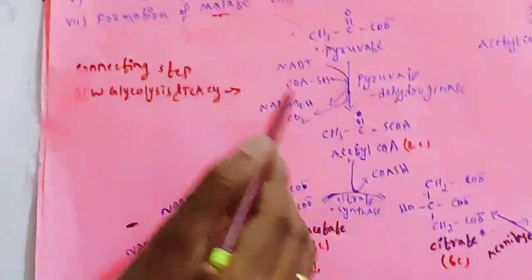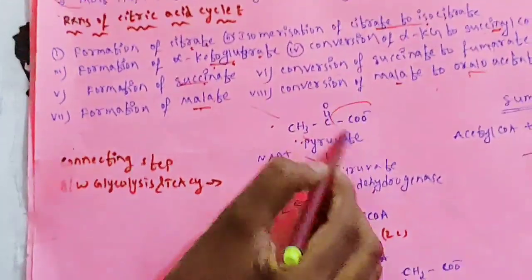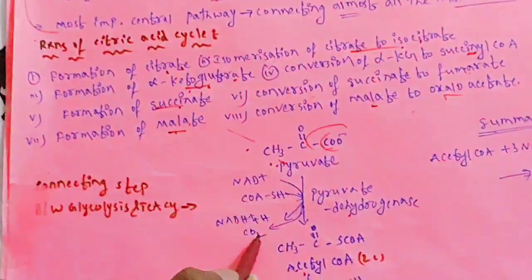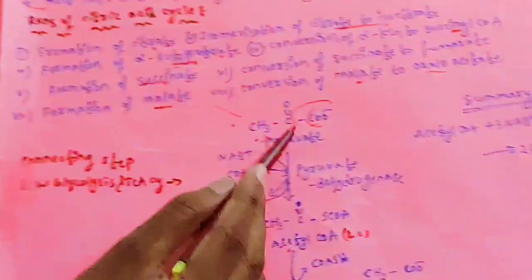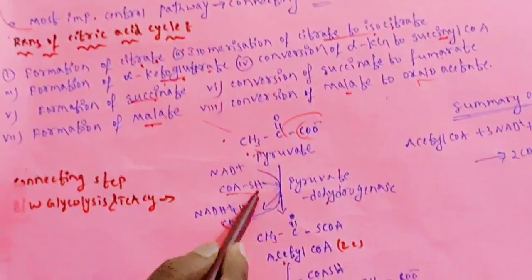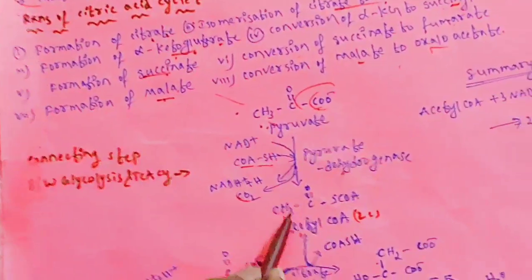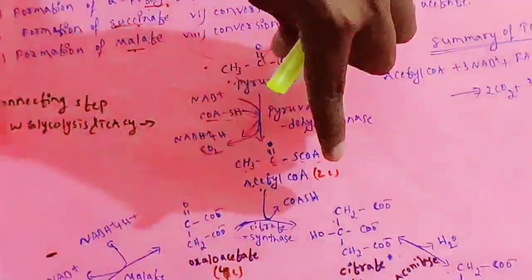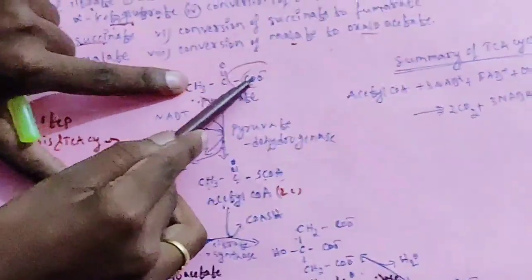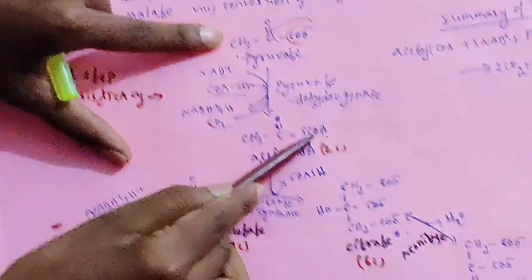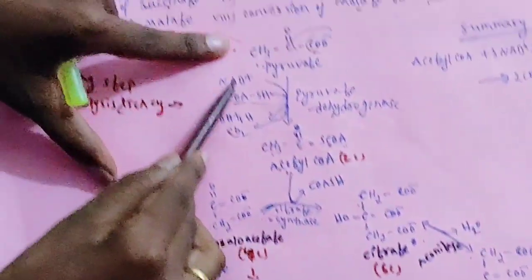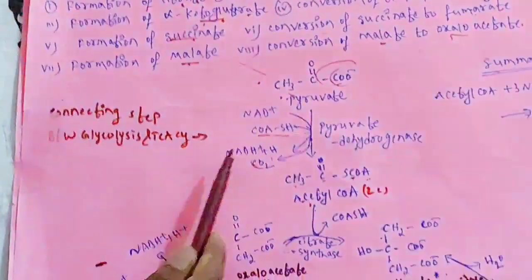Let's see what will happen. In oxidative decarboxylation, this carbon dioxide group is removed. In the place of carbon dioxide, the coenzyme A is added. Then CH3CO-CoA, acetyl-CoA, is formed. What is the difference between these two? Only here CO2 is there, and in its place the coenzyme is added. Then NAD is converted to NADH plus H plus.